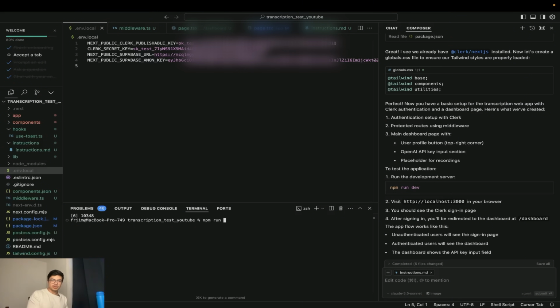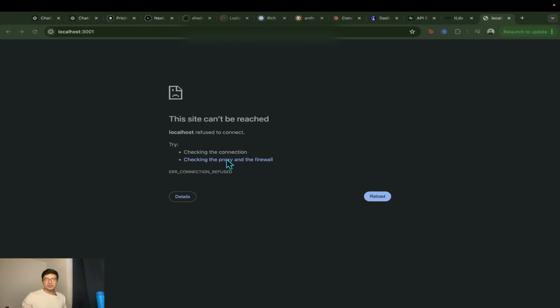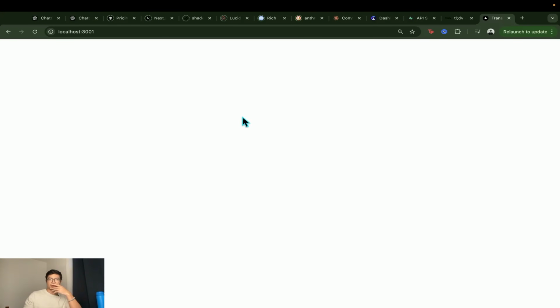So let's do npm run dev. Let's see what we got with a single prompt. Port 3000 is in use, probably because the agent has access to the terminal and it ran on port 3000. So let's use 3001. Let's see what we get. We see nothing. Okay, we see a white page.